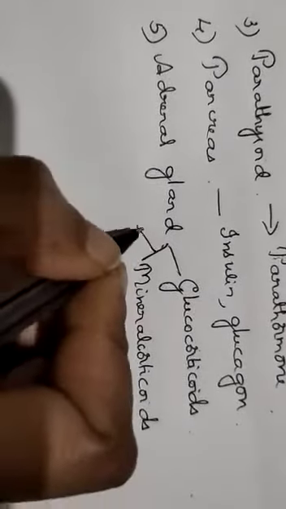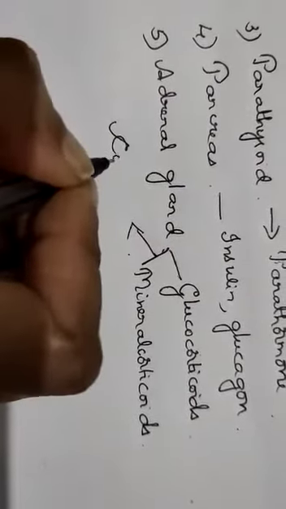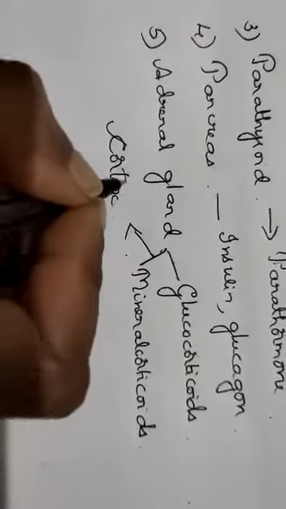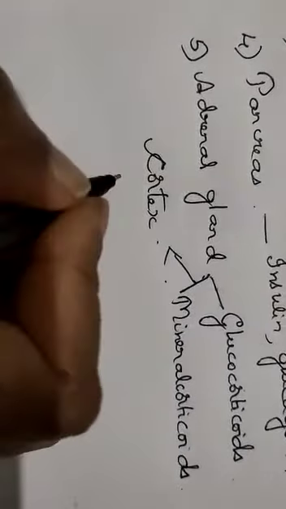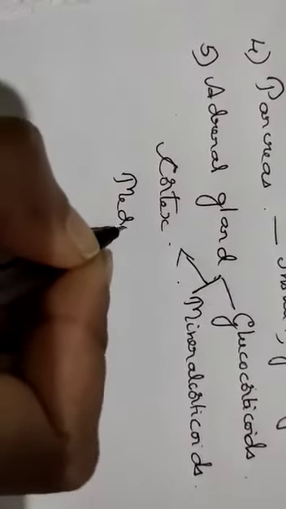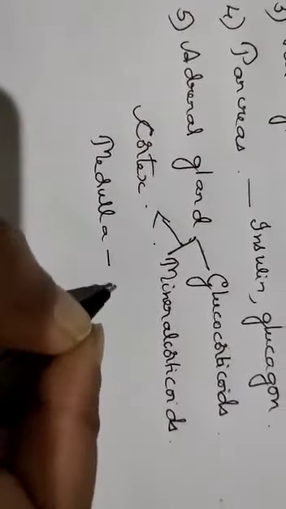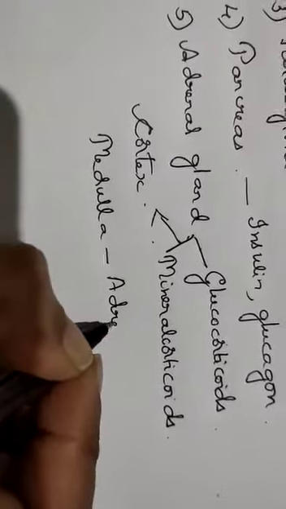These two are produced by the cortex, because the adrenal gland has two parts, adrenal cortex and adrenal medulla. The adrenal medulla produces adrenaline.